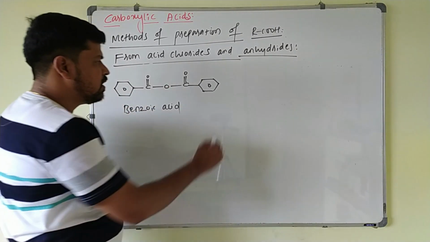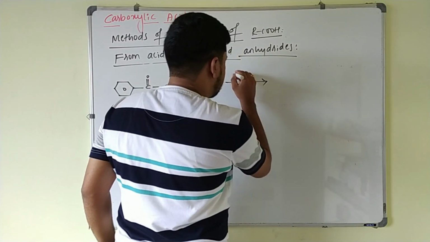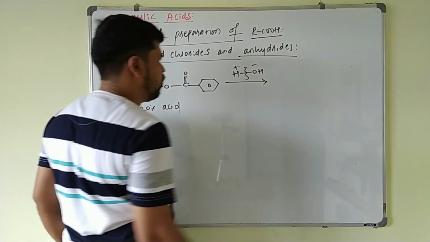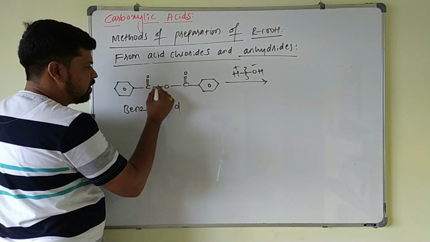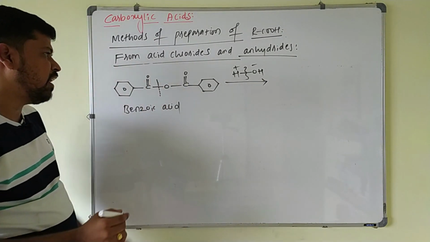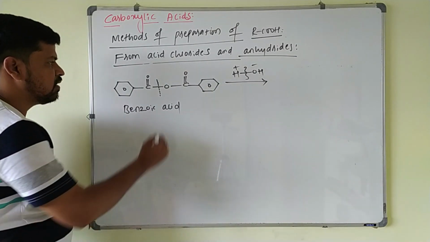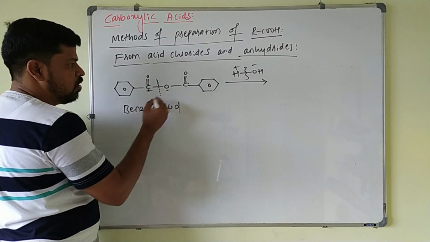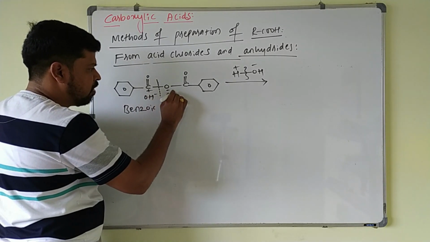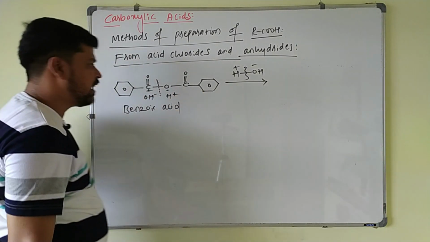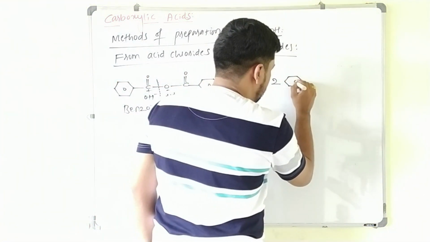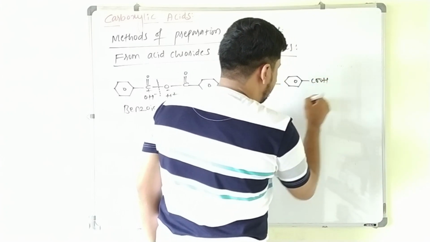So this on hydrolysis, on treating with water, this is H plus and OH minus. You break any one of these carbon oxygen bonds, and depending on the electronegativity you add H plus and OH minus ion here. This is a negative part and this will be positive. To the positive part you add OH minus, to the negative part you add H plus ion, so that again you will get 2 moles of benzoic acid.